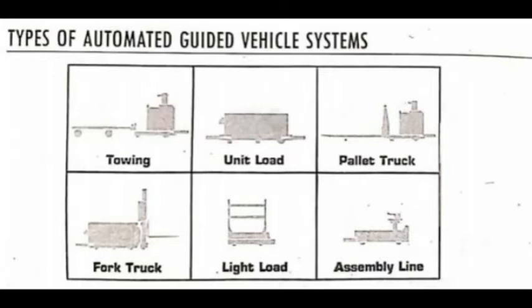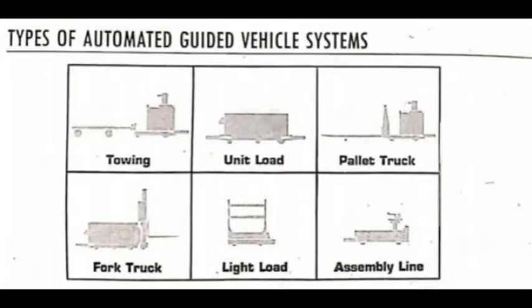And coming to the next type, unit load vehicles. This type of AGV is used to move unit loads from one station to another station. They are normally equipped with decks that permit transportation of an individual unit load on board the vehicle. The deck can be a powered or non-powered roller, chain or belt deck, lift and lower type, or custom deck with multiple compartments. The unit load vehicles are often equipped with automatic load transfer.